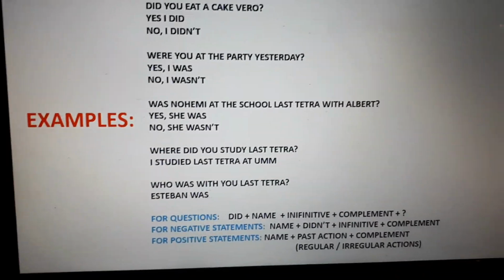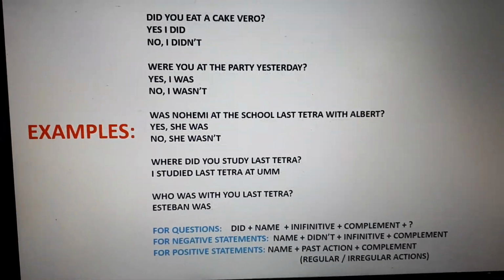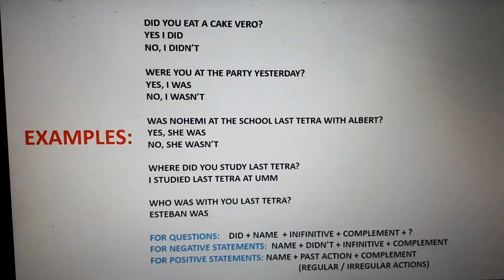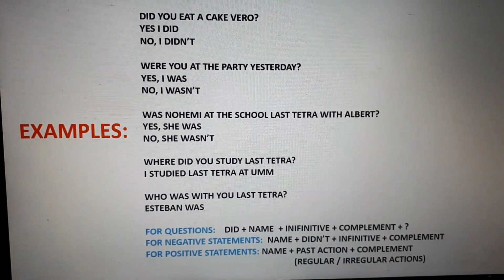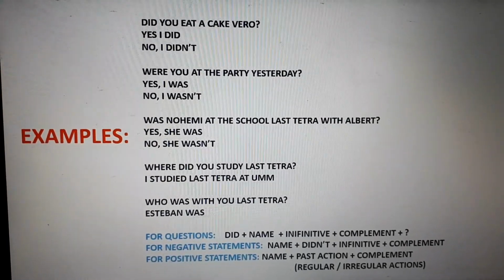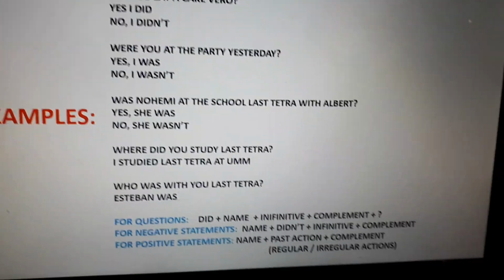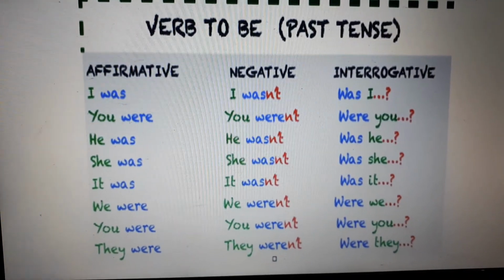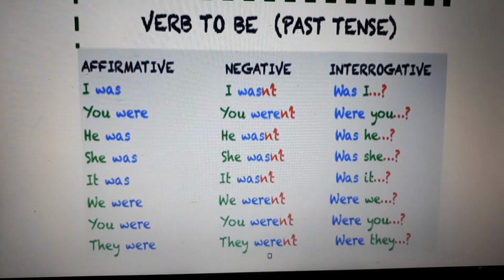Okay, it's very important to understand the past, the simple past. This is also basic in English. Okay, we have two kinds of actions: regular and irregular. Also the verb to be is irregular, because it changes from be to was and were.